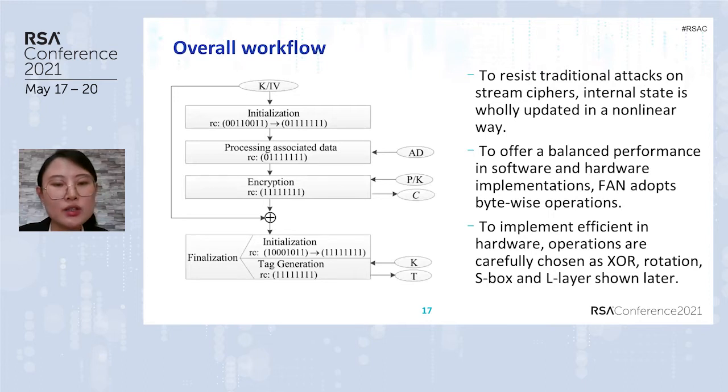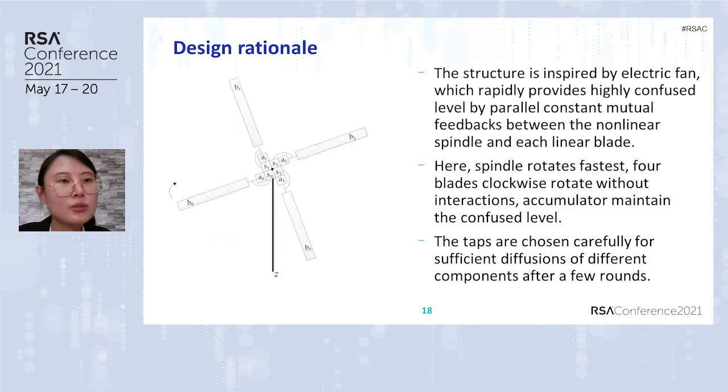To resist the traditional attacks on stream ciphers, the internal state is wholly updated in a nonlinear way. To offer balanced performance in software and hardware implementations, FAN adopts bytewise operations. Well, let's move on to the design rationale. The structure is inspired by an electric fan, which rapidly provides a high confusion level by parallel constant mutual feedbacks between the nonlinear spindle and linear blades.